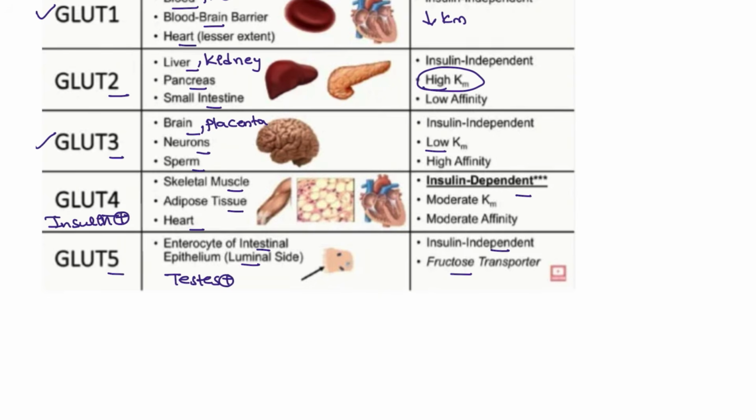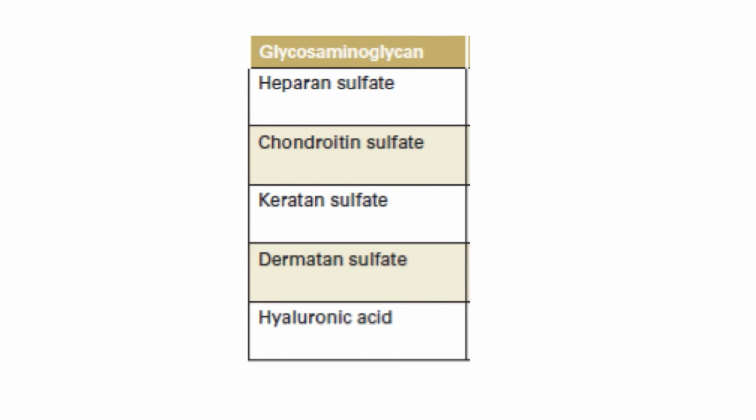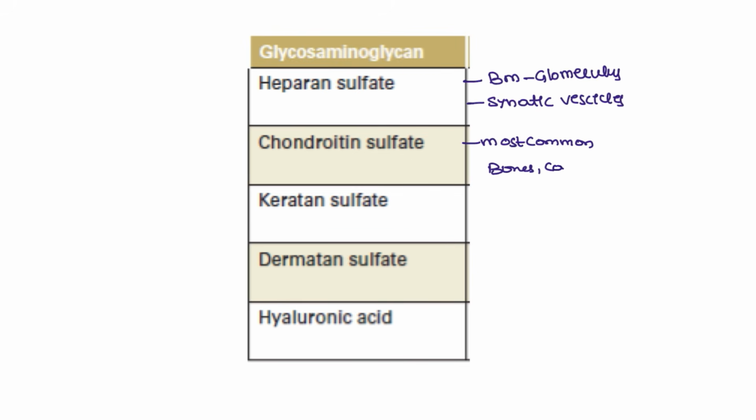All right. Next, coming to the sulfates, glycosaminoglycans. Heparan sulfate is present in the basement membrane of the glomerulus and also present in the synaptic vesicles. Chondroitin sulfate, this is the most common one, present in the bones and also cartilages.